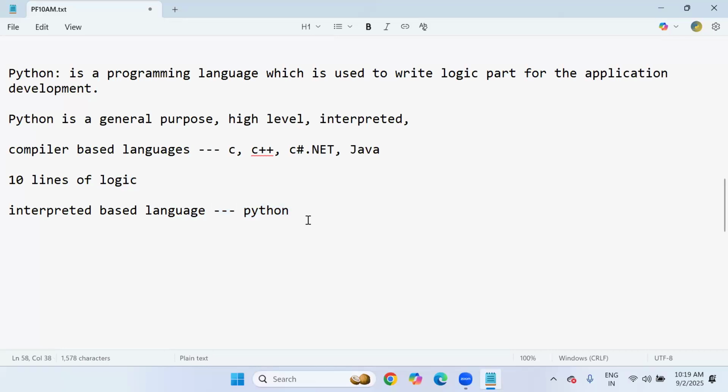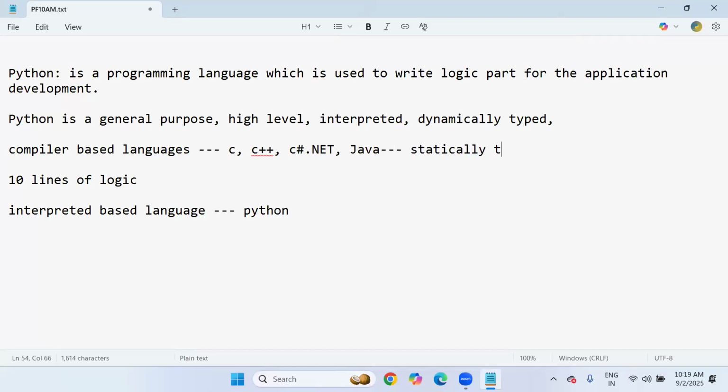Okay. Yes. So now coming to this, Python is a dynamically typed programming language. This is also an important feature. Python is a dynamically typed programming language. Dynamically typed and statically typed, what is the difference? Let me show you.